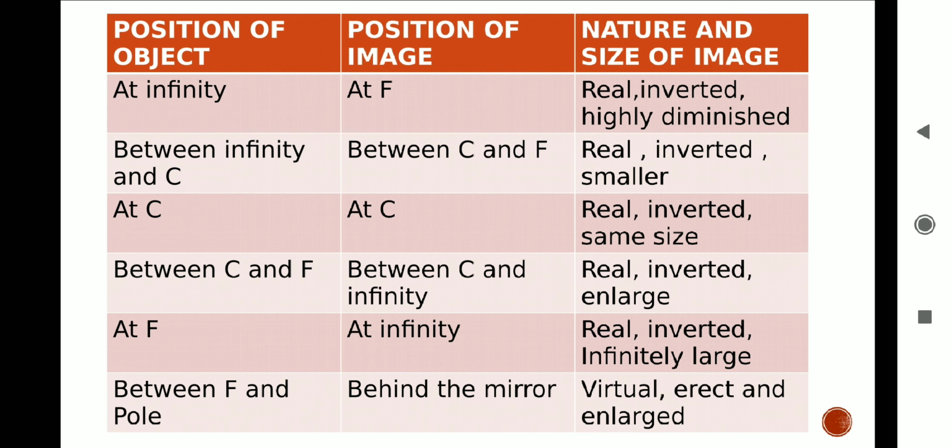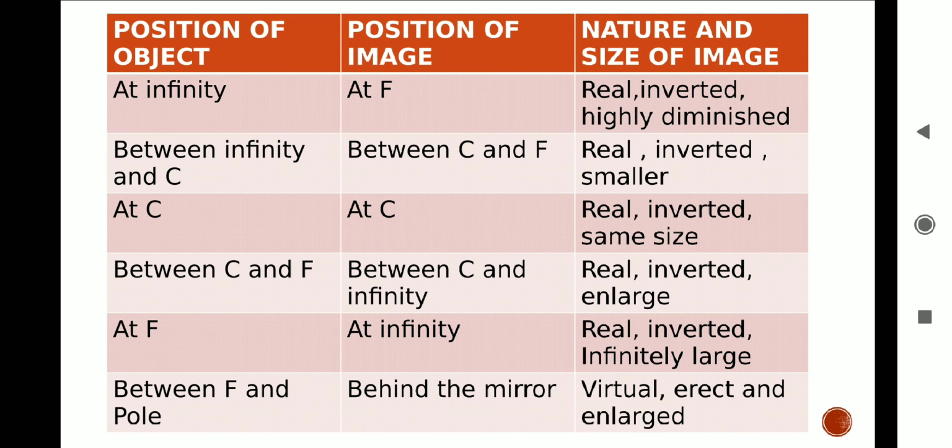Here the object is placed between center of curvature and focus and image is formed between center of curvature and infinity. The easiest condition to remember in this table is when object is placed at center of curvature, as image is also formed at center of curvature. The last condition is when object is between focus and pole. Image is formed at the back of the concave mirror.